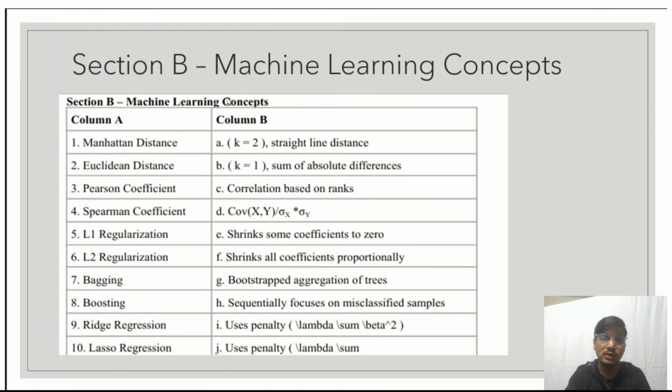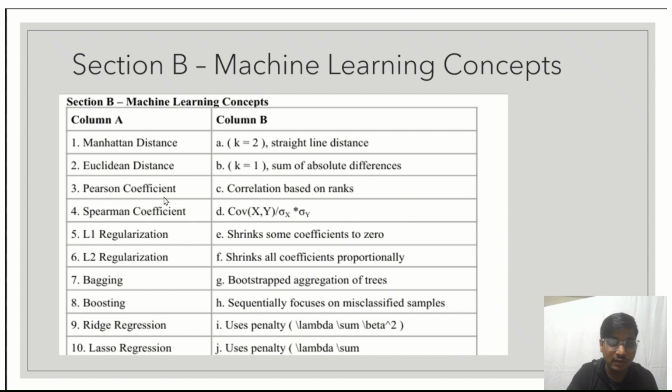Next, section B, machine learning concepts. Here we have to match the machine learning concept with their related values from column A to column B. Manhattan distance. It is a type of Minkowski distance where the value of k is equal to 1, or the sum of absolute differences. Euclidean distance. It is also a type of Minkowski distance. Here the value of k is equal to 2. So first will be matched with B, second will be matched with A.